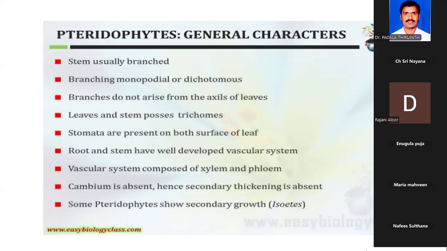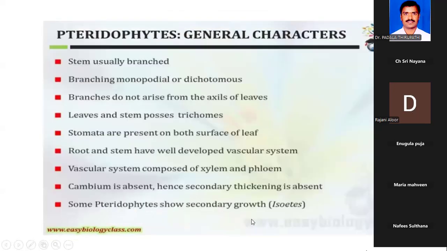The root and stem have a well-developed vascular system with vascular tissues, xylem and phloem. As they are the lowermost vascular plants, though xylem and phloem are present, we can't see cambium. As they are the first vascular plants, cambium is absent and hence secondary thickening is also absent.